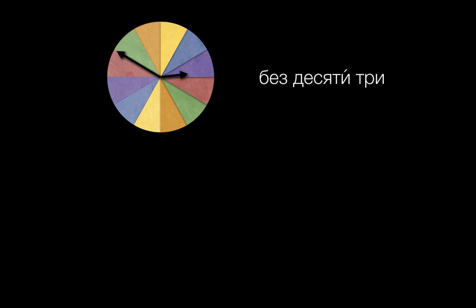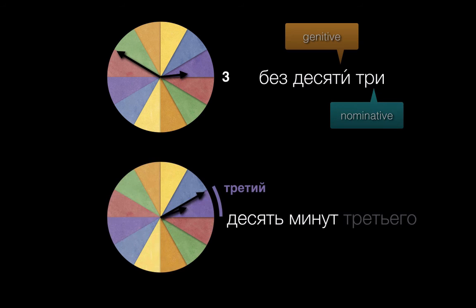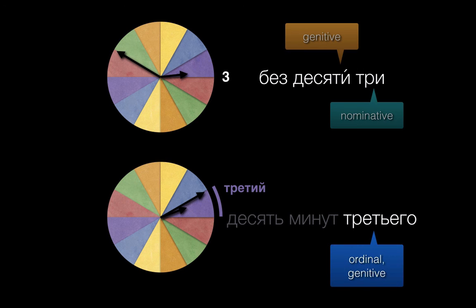To make the differences clear, let's compare time in the second half hour and time in the first half hour. Again, for the second half hour, we start with без, followed by the number of minutes to the next hour in the genitive, and then we just name that next hour in the nominative. Literally, without 10, 3. For the first half hour, we start with the number of minutes we've come into an hour as a period, and then we finish with that hour as an ordinal in the genitive. Literally, 10 minutes of the third hour.